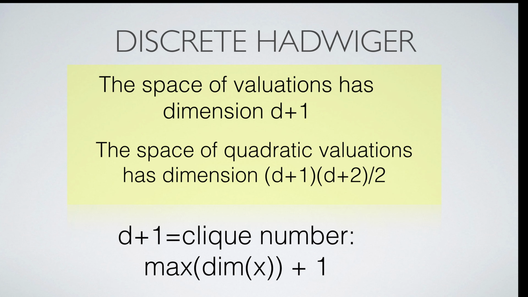The discrete Hadwiger theorem of Klein and Rota assures that the space of linear valuations on a graph is D plus 1 dimensional, where D plus 1 is the clique number, the maximal number of vertices which a complete graph in G can have. There is a generalization of the discrete Hadwiger theorem. It gives the dimension of the set of quadratic valuations. Note that the space of valuations is still a linear space. It is just that the action of evaluation on graphs is now quadratic.